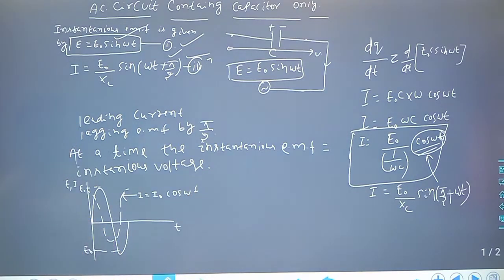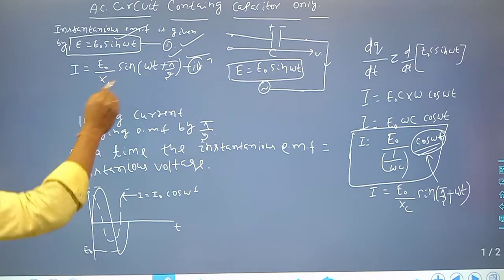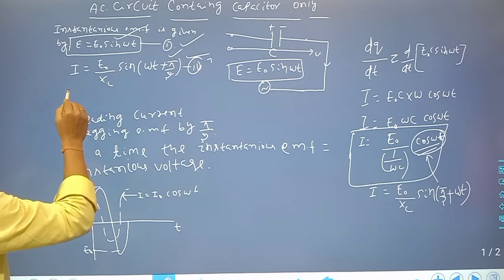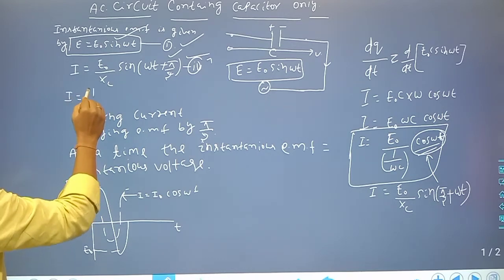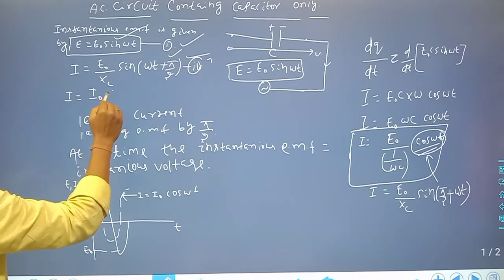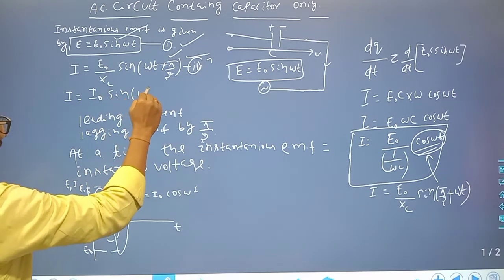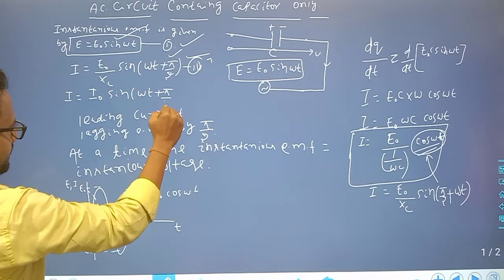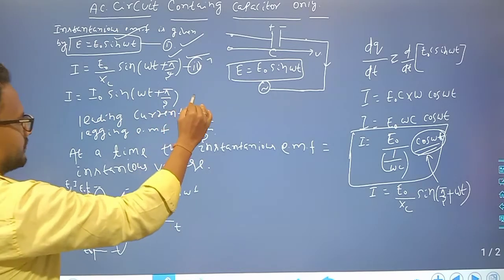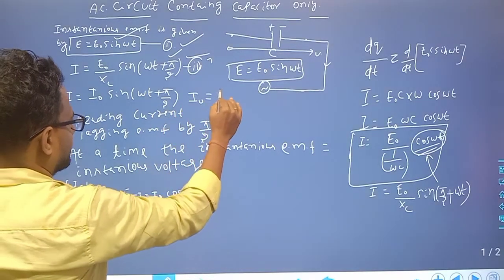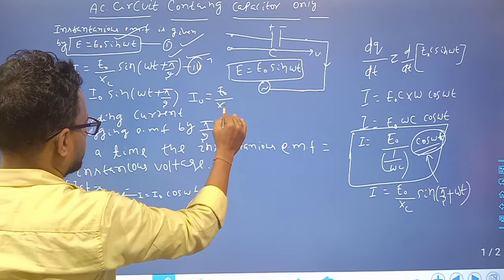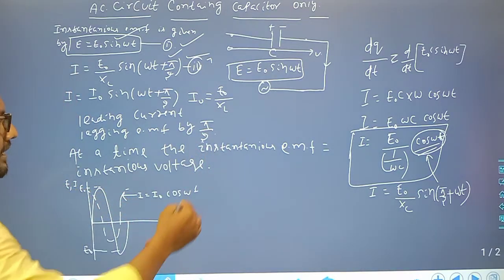Here we can write I is equal to I naught sin(omega t plus pi by 2), where I naught is equal to E naught by XC.